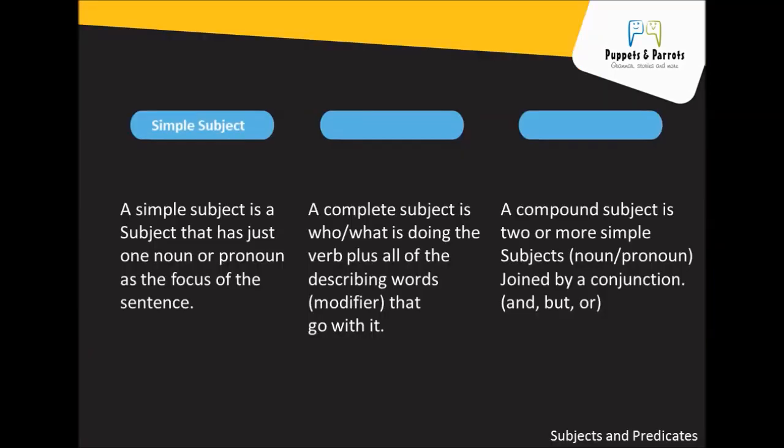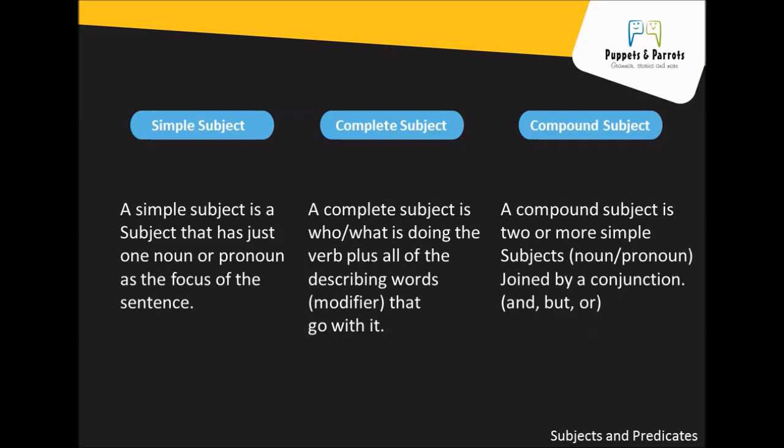Here on this page, we will see three different types of subject and predicate. We have simple subject and predicate, complete subject and predicate, and compound subject and predicate. A simple subject is just the subject that has one noun or pronoun, and the entire sentence is focused on only one subject. The complete subject contains the subject, what the sentence is about, and all the words that go along with it. The simple subject is the main noun or pronoun in the complete subject.